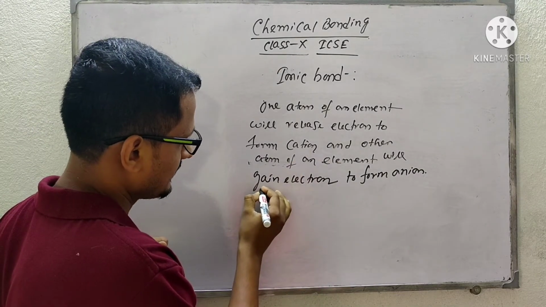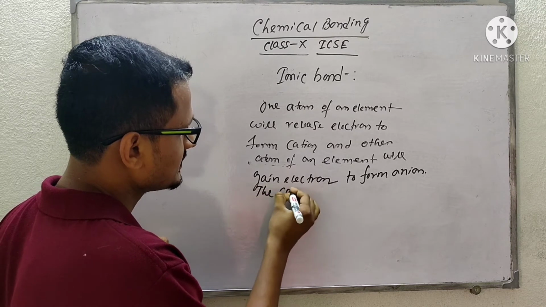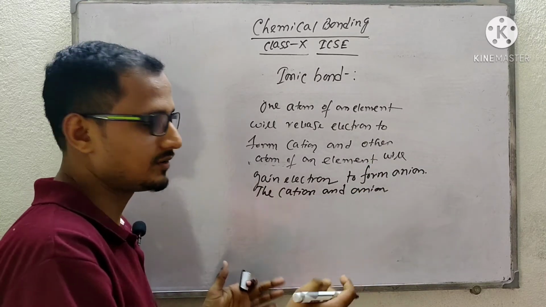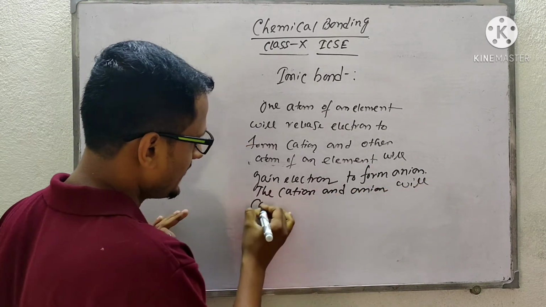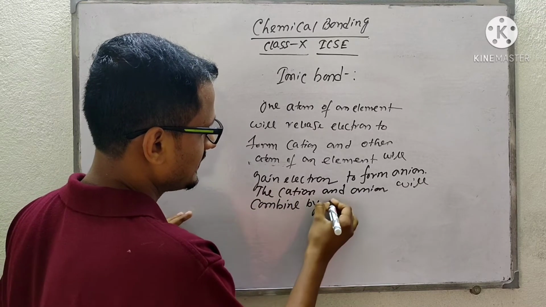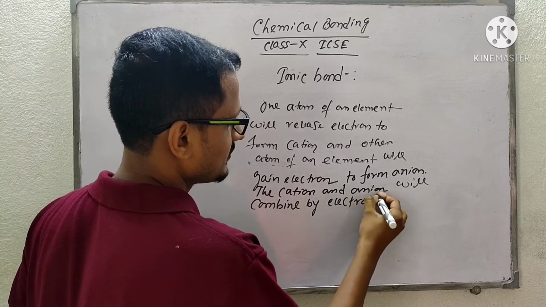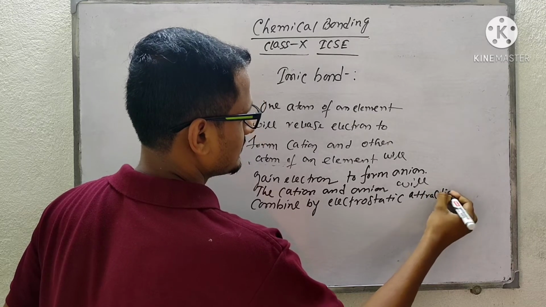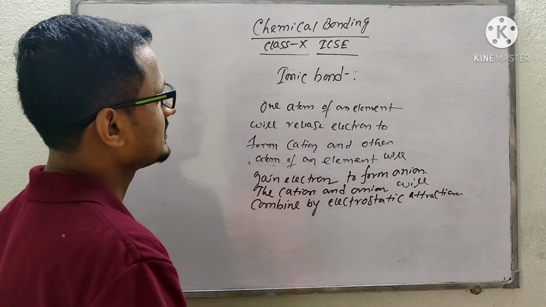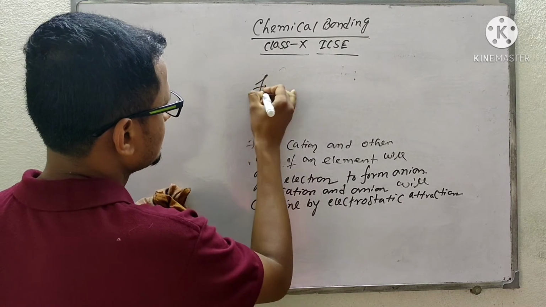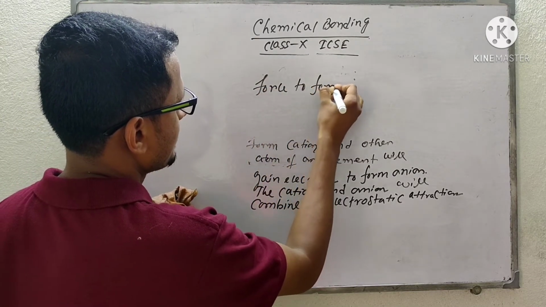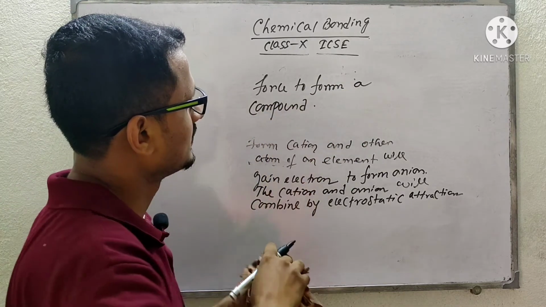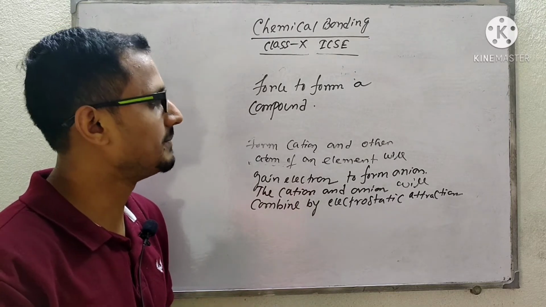So the cations and anions, one or more, will combine by electrostatic attraction force, that means by Coulomb's law, to form a compound.